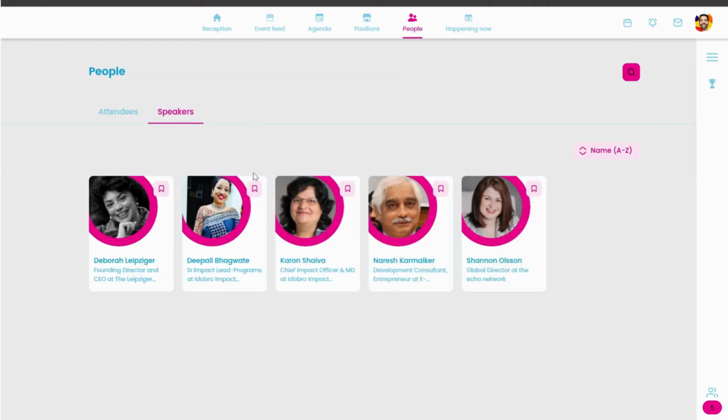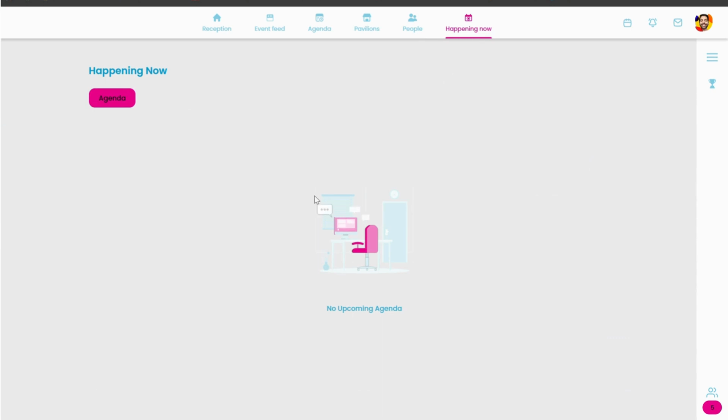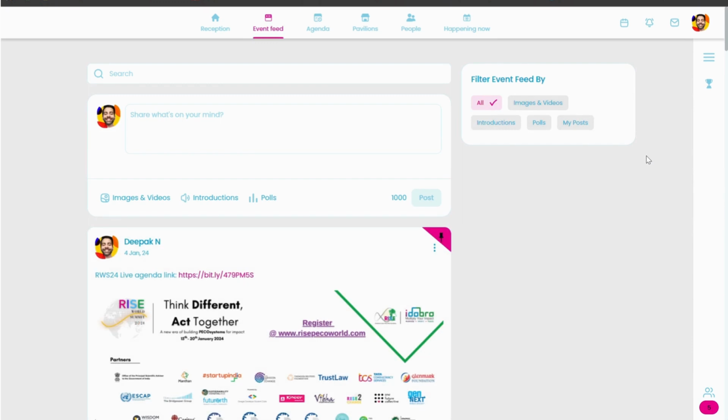The speakers will also be updated under the speakers sections, as and when we are getting the speakers to create their profiles. And you can see who is there to be part of a session. And finally, the happening now part will go live once the event has started from 15th to 20th of January. So this is more or less about the platform.